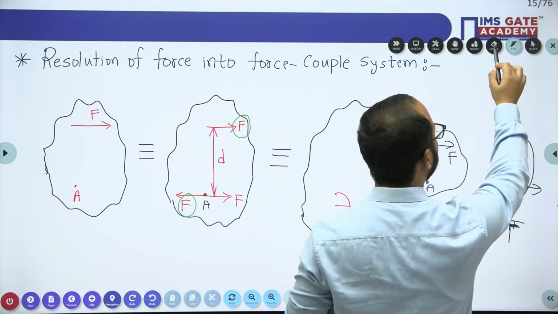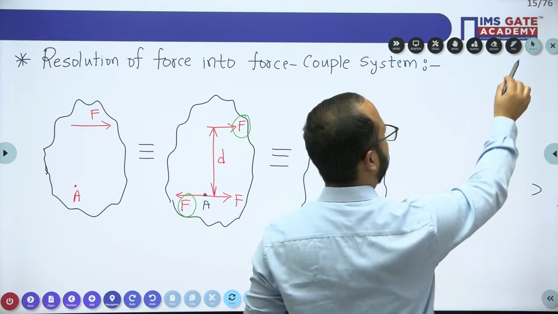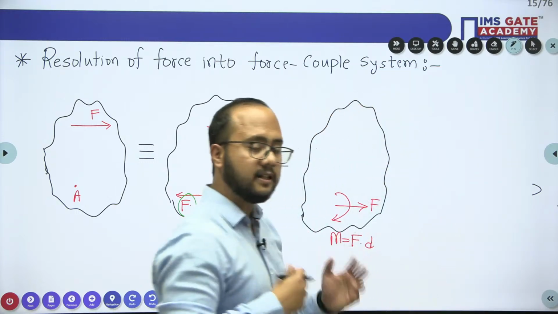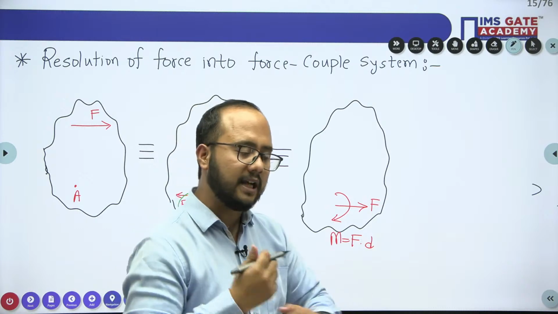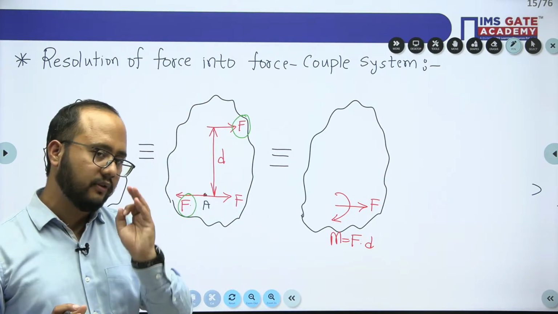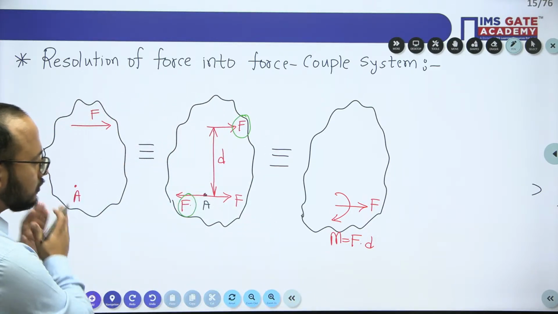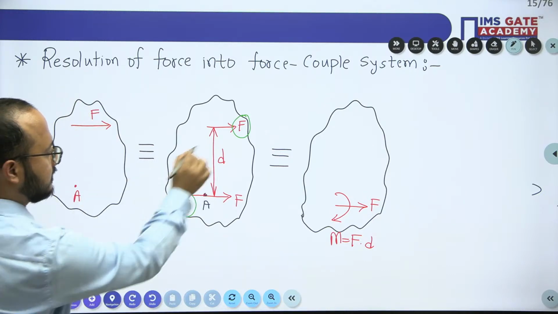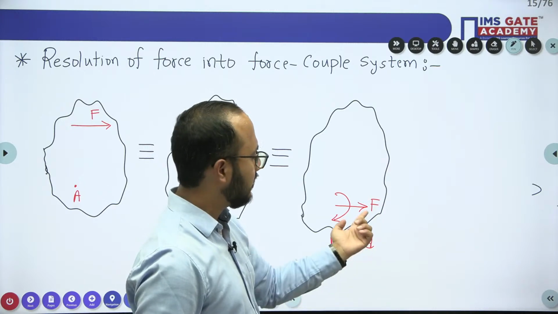Sometimes it takes a lot of time to understand, but when concepts are important, you need to go with the process. Sometimes when we are in a hurry, we make silly mistakes. Whenever you go with the process, you will not make any mistakes. Correct? So that is the process you need to understand. Force is there, you apply these two forces, and this force will create a moment couple for which the moment value is this one, and this is the force.